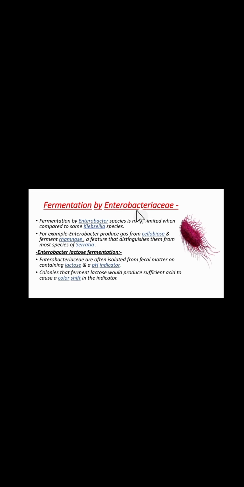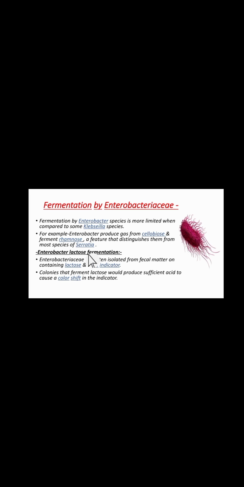Now, fermentation by Enterobacteriaceae. Fermentation by Enterobacter species is more limited when compared to some Klebsiella species. For example, Enterobacter produce gas from cellobiose. Here, cellobiose is a disaccharide. It is classified as a reducing sugar. And they ferment rhamnose, where rhamnose is a naturally occurring deoxy sugar which can be classified as either a methyl pentose or a 6-deoxyhexose, a feature that distinguishes them from most species of Serratia.